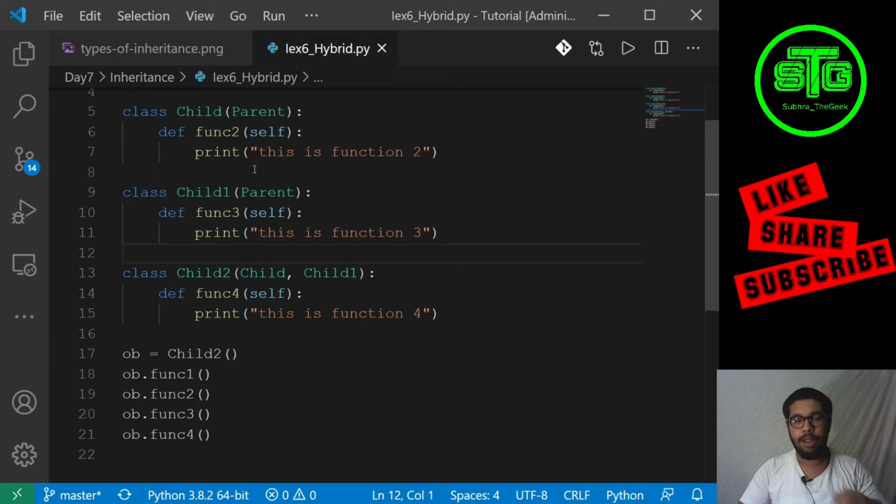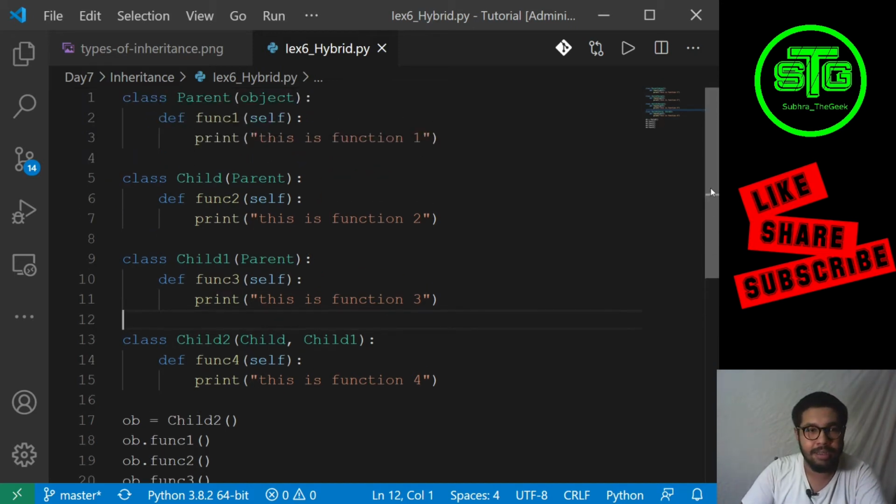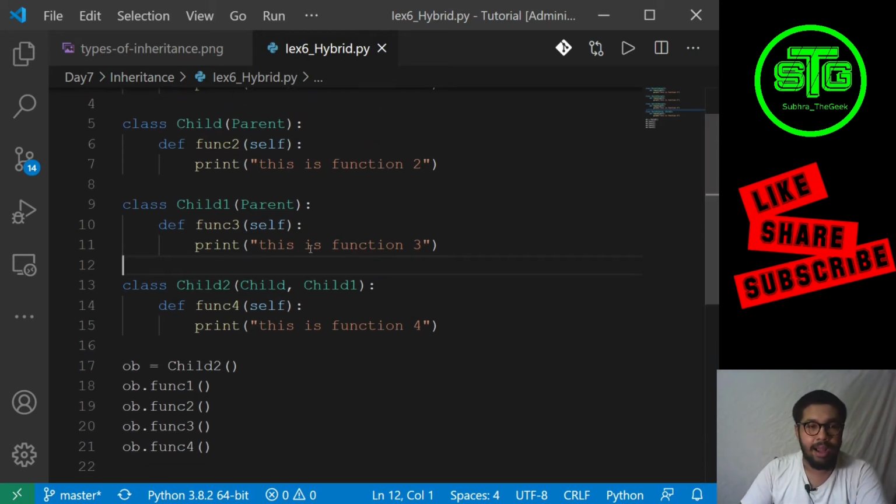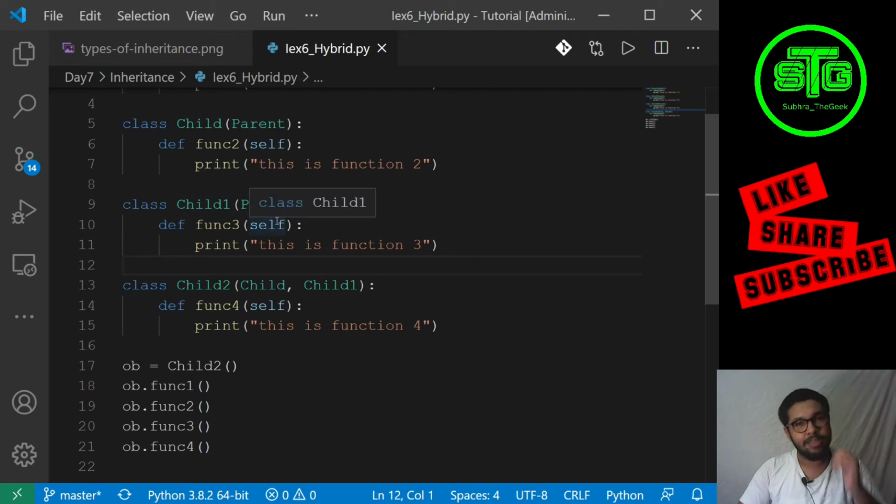So in these two classes, the function1 of the parent class is already present, and in the child2 class, I am calling all the properties of child and child1. So it will have the property function1, function2 from child, and function1, function3 from child1.